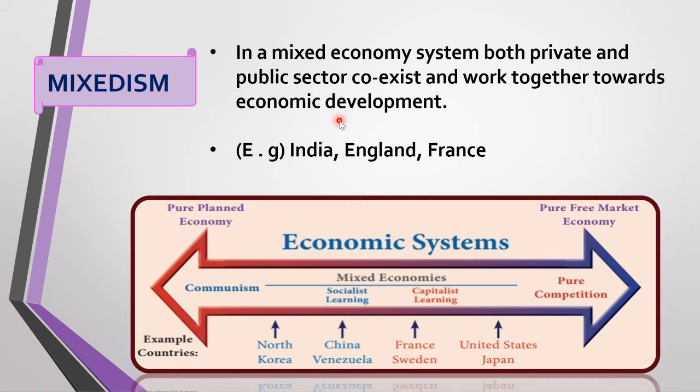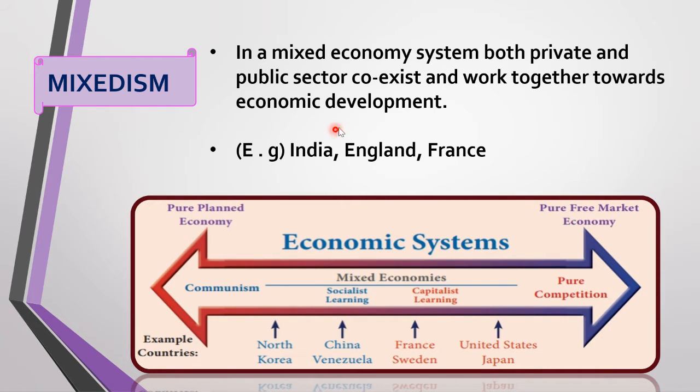When I say public, it means it is owned by the government sector. The main goal is to achieve economic development, and to achieve this goal, both the private and the public sector work together.